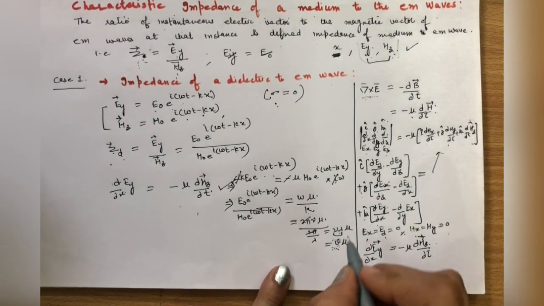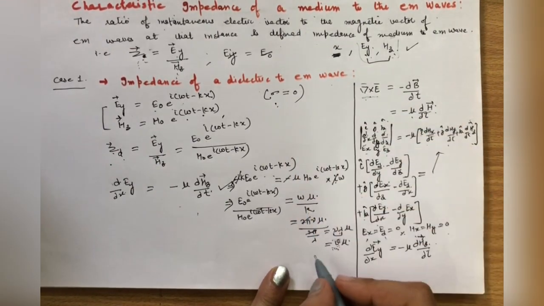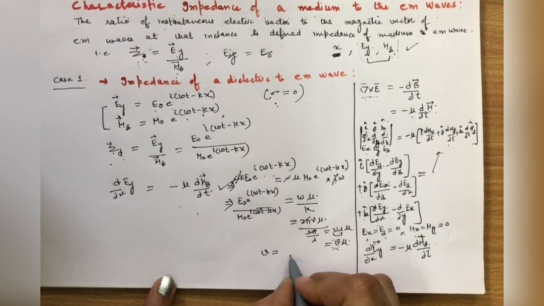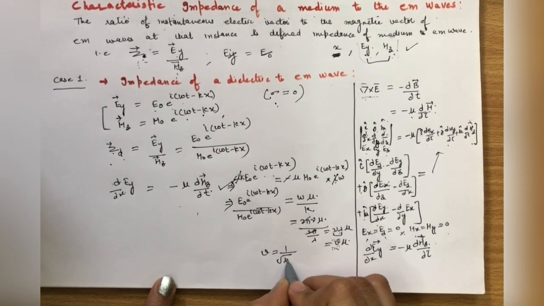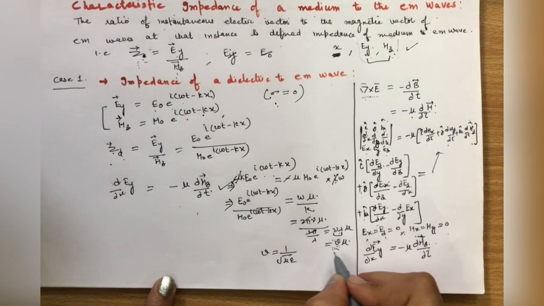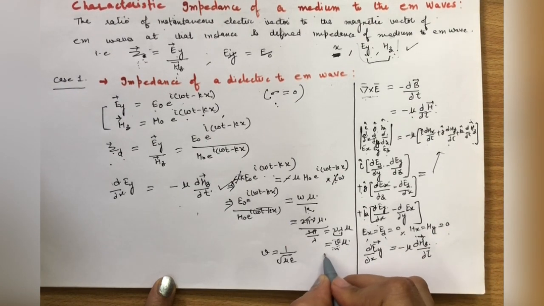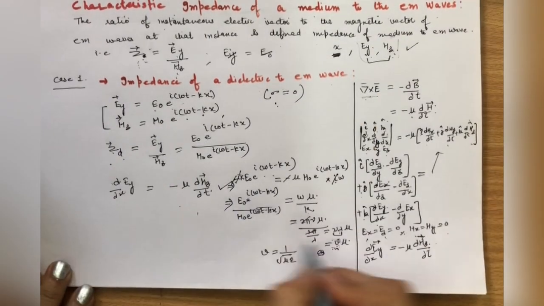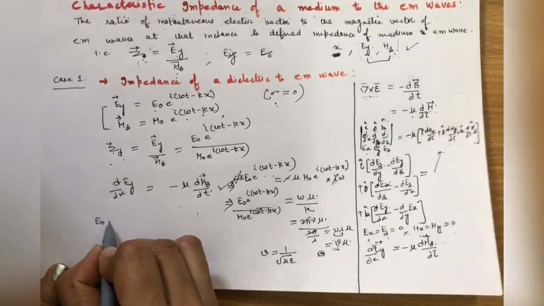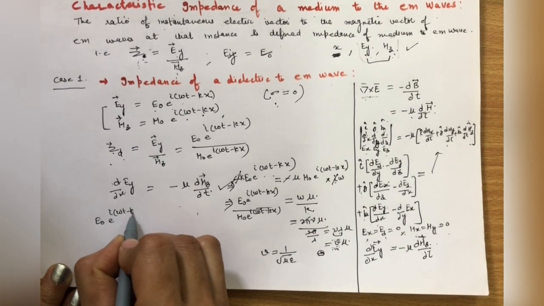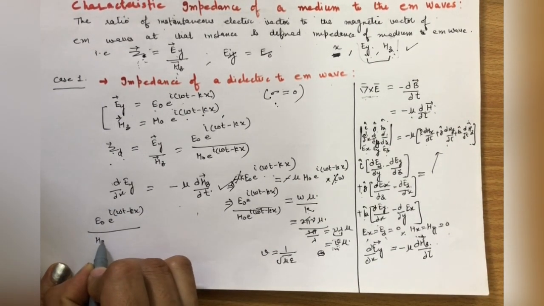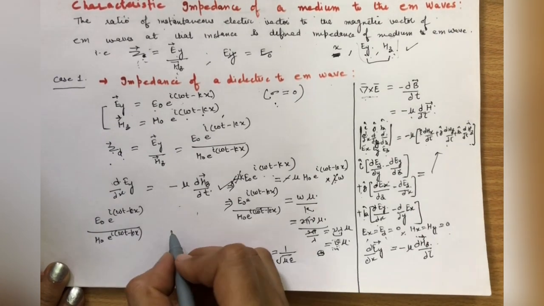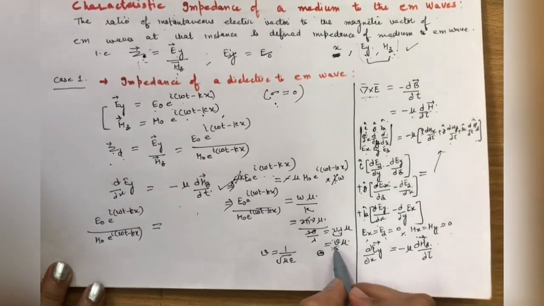We know that velocity v is equal to 1 over under root mu epsilon. So put the value of mu epsilon here. I write here, this implies E0 e raised to power iota (omega t minus kx) upon H0 e raised to power iota (omega t minus kx) will be equal to v into mu.